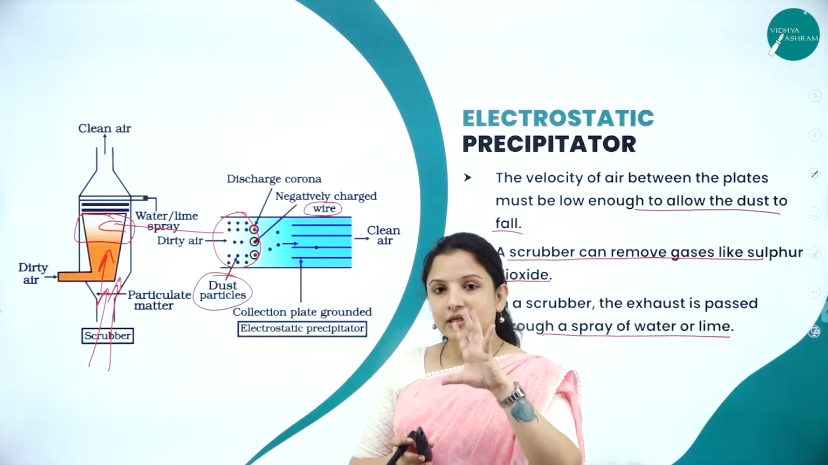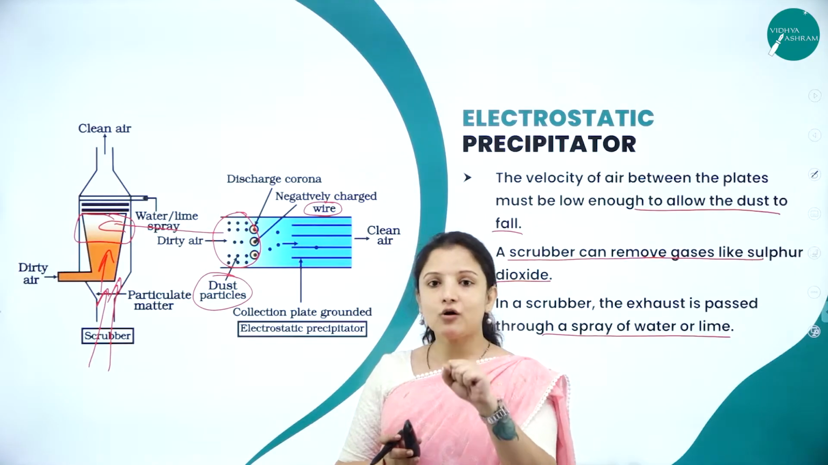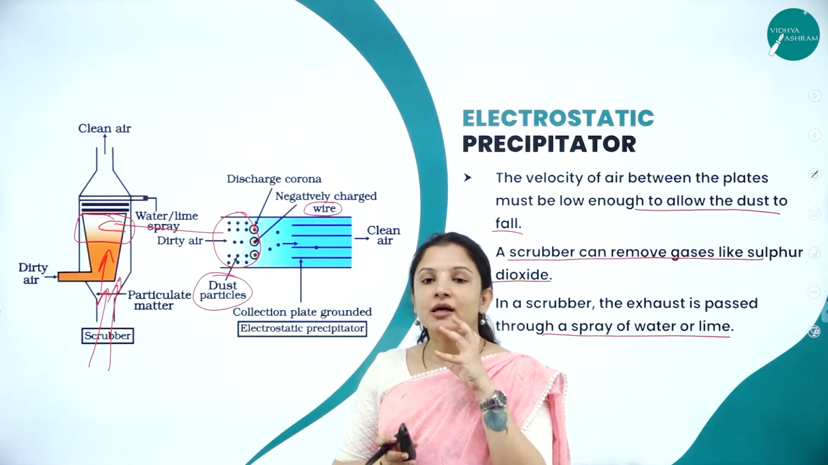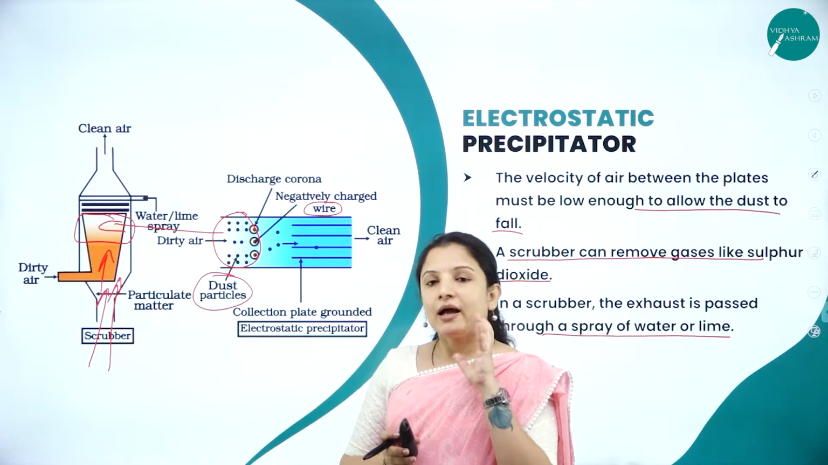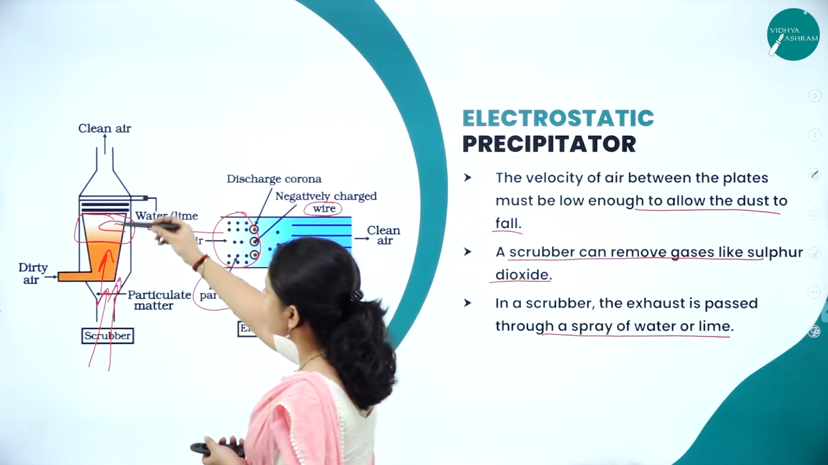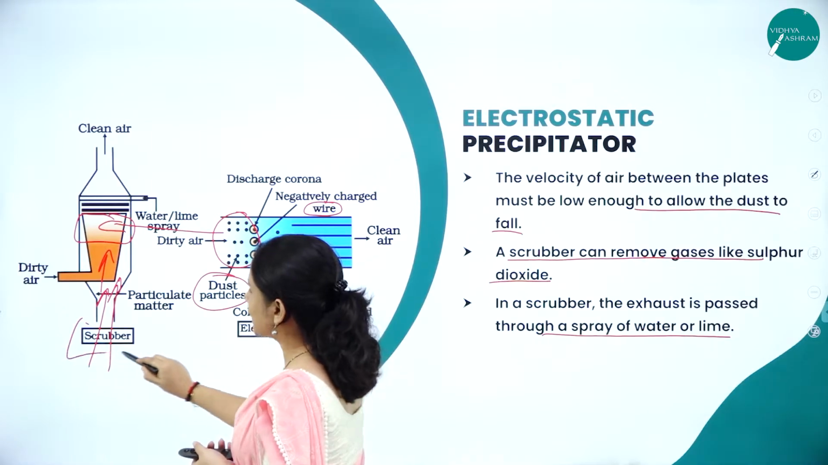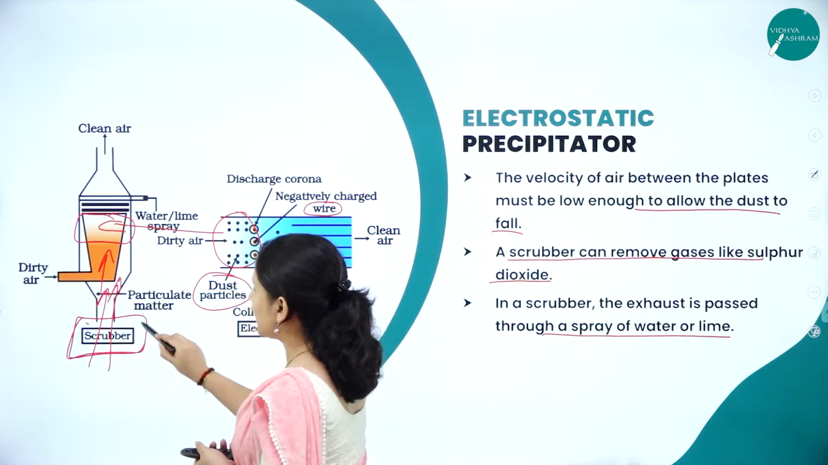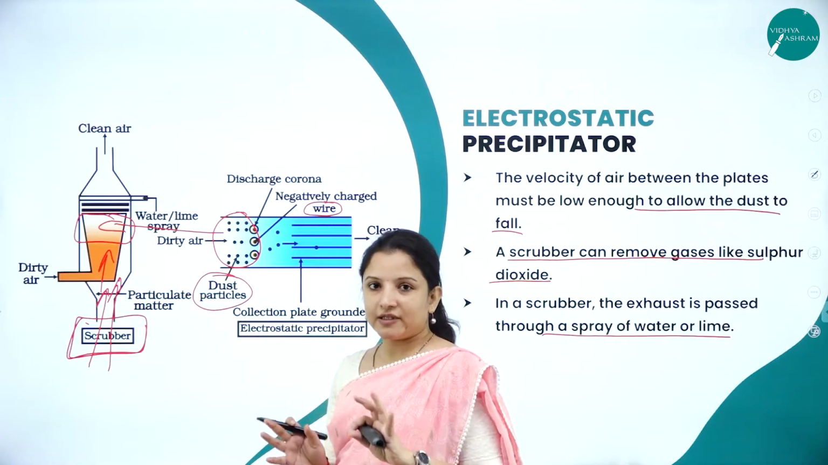In that, the dust particles will cling on, or attach themselves to the negative electrons, and then become negatively charged. Once it becomes negatively charged, it will just fall off into the scrubber. So it will fall to the scrubber. Now the dust particles and all will get removed.